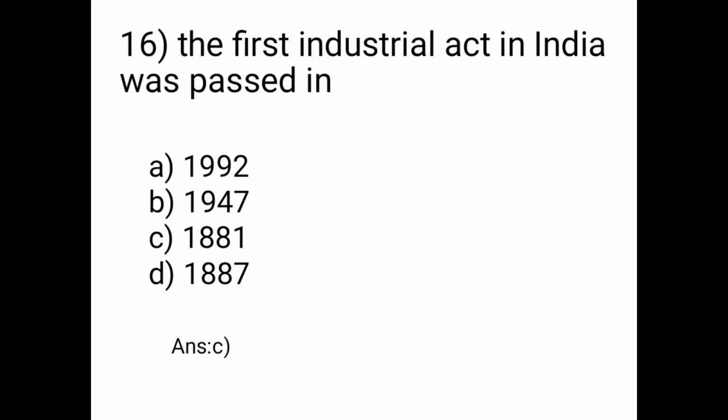Next question is, the first industrial act in India was passed in. Options are A is 1992, B is 1947, C is 1881, D is 1887. So our answer is option C, that is the first industrial act in India was passed in 1881.